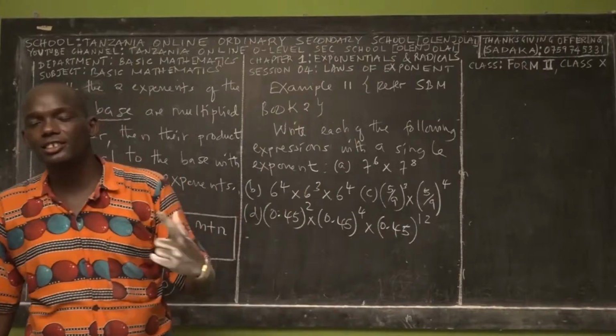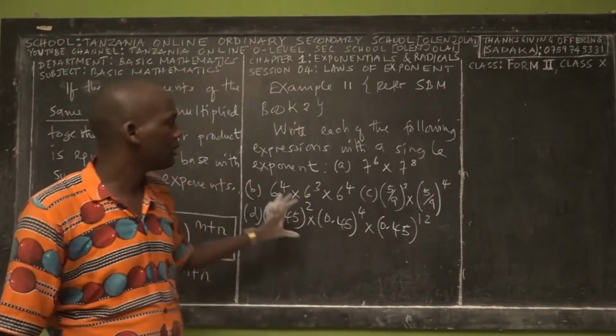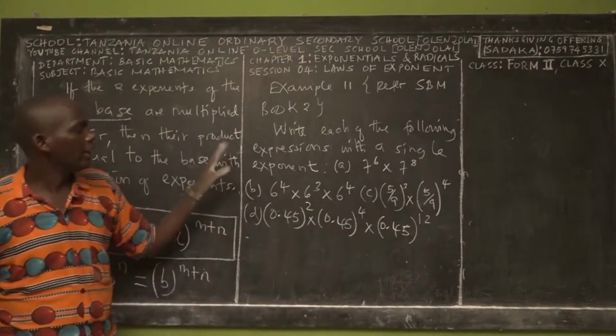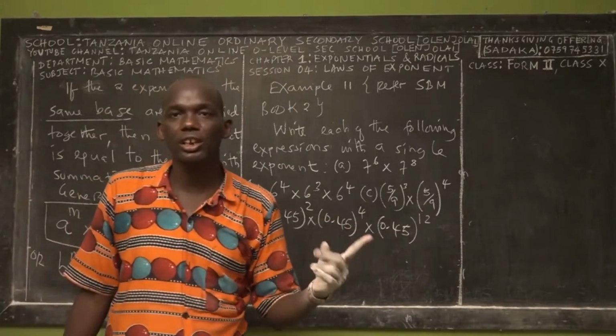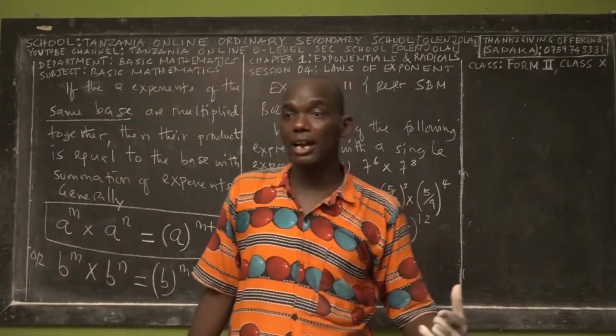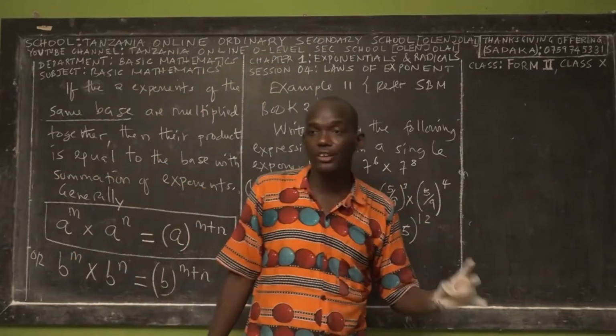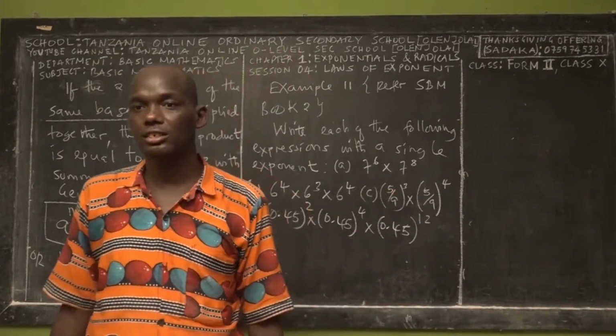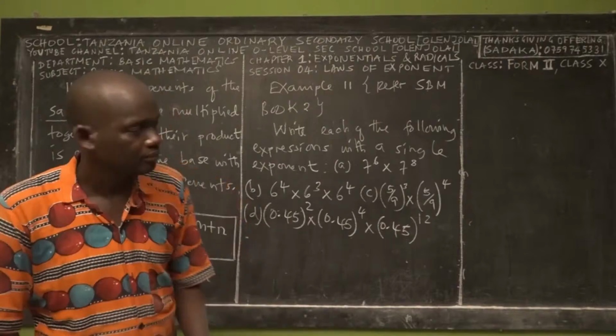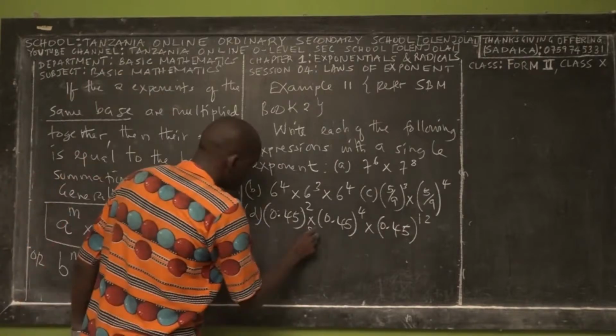So the question asks you to write each expression as a single exponent. A single exponent is a number with a single base and a single exponent, and there is no multiplication sign in between.